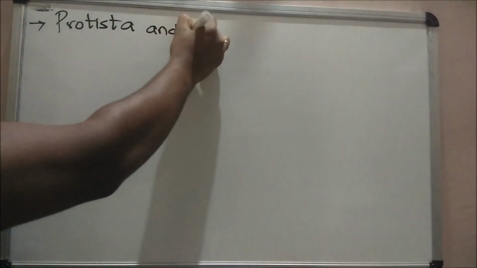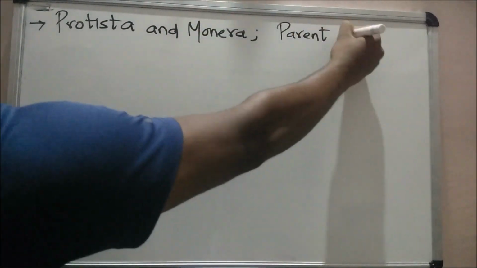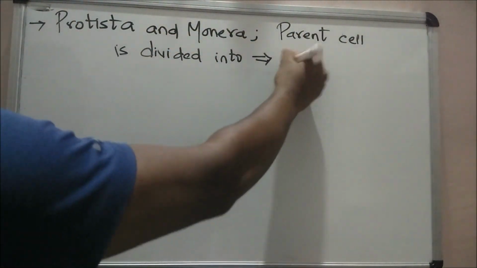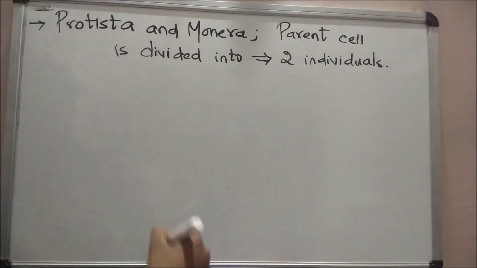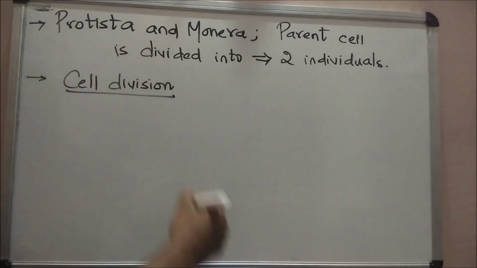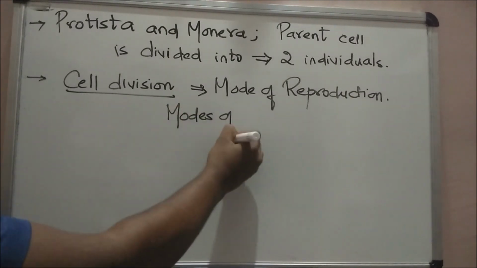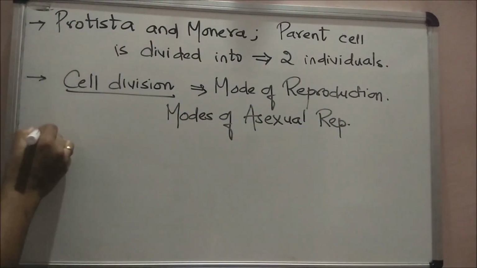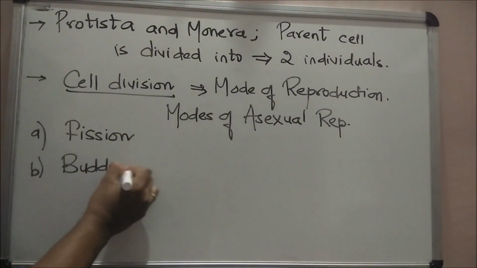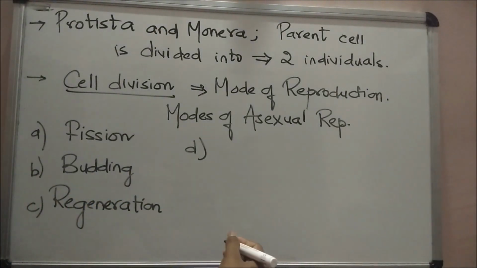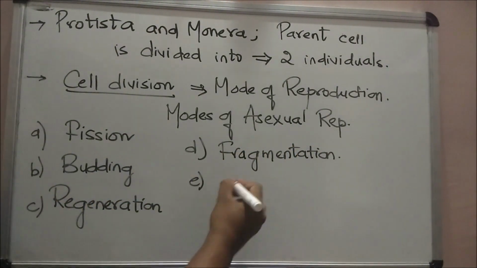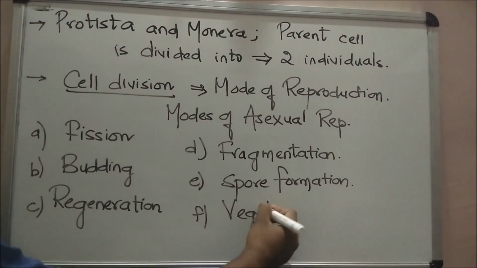In Protista and Monera, the parent cell divides into two to give rise to new individuals. Here, cell division itself is a mode of reproduction. The different modes of asexual reproduction include fission, budding, regeneration, fragmentation, spore formation and vegetative propagation.